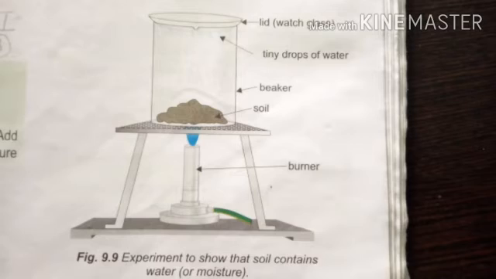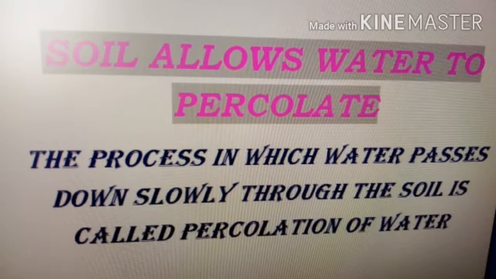Actually, when the soil is heated, then water present in it evaporates, forming water vapor or steam. This hot water vapor rises, gets cooled and condenses on the cold inner surface of the watch glass to form tiny water droplets. What is the conclusion now? It means soil contains water or moisture present as a thin invisible film around it. Now the third property is soil allows water to percolate.